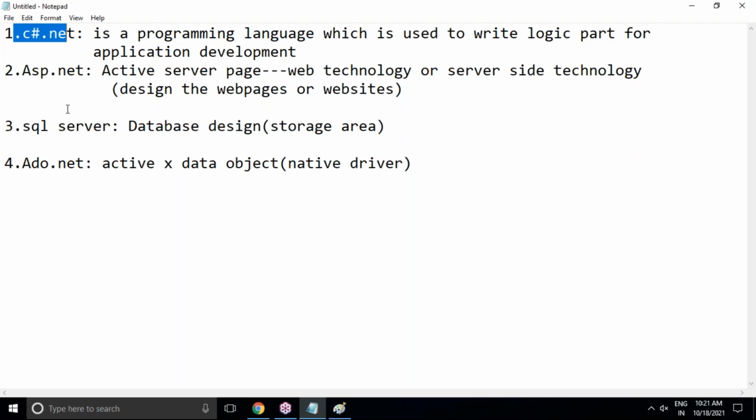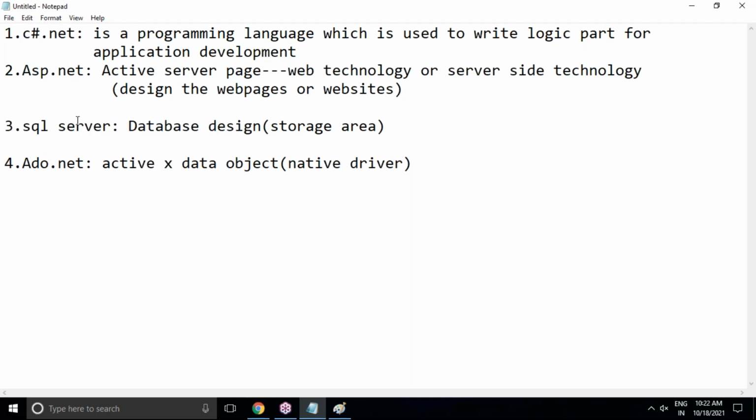Once I complete C Sharp with SQL Server, then immediately we'll start with ASP.NET. ASP.NET is separate, because without knowing C Sharp .NET, you cannot go for ASP.NET. But without knowledge of C Sharp .NET and ASP.NET, we can easily go to SQL Server because it's completely different. It's completely backend, so I'm always dealing with the database only.